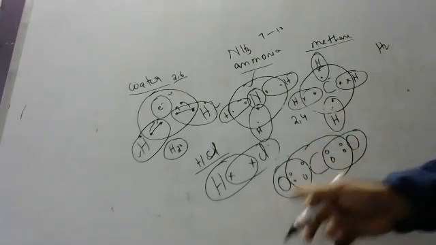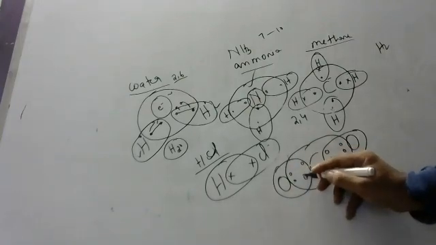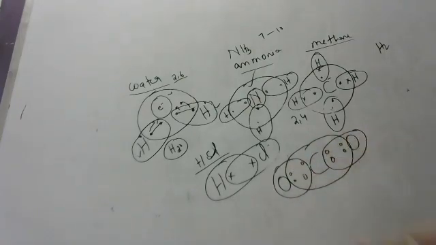In spite of saying it a million times, many children will write 2 electrons instead of 4, and then they'll come out and say, sir, we found out. We can't do anything after writing the exam. This is carbon dioxide. Okay, children.